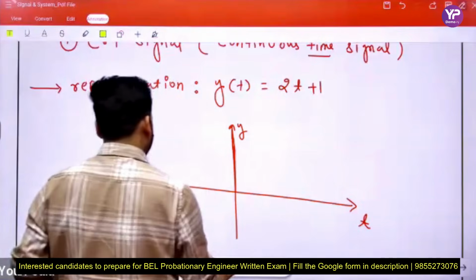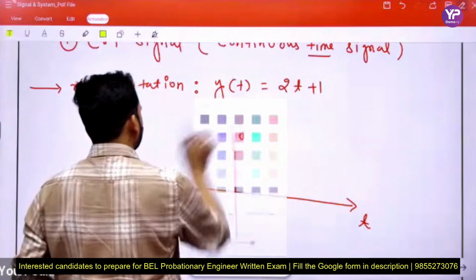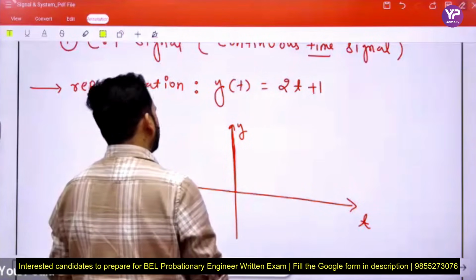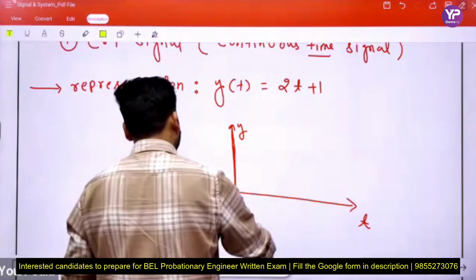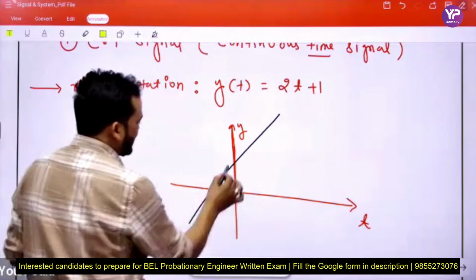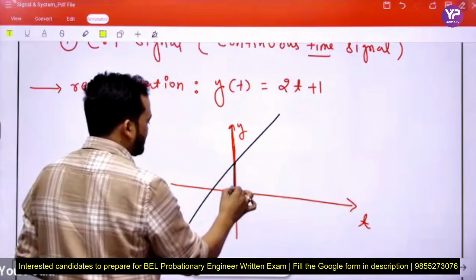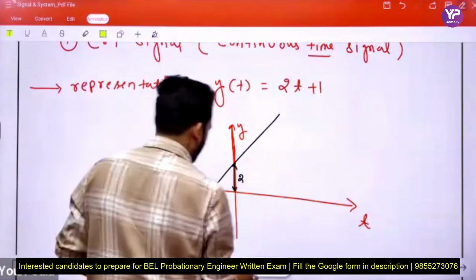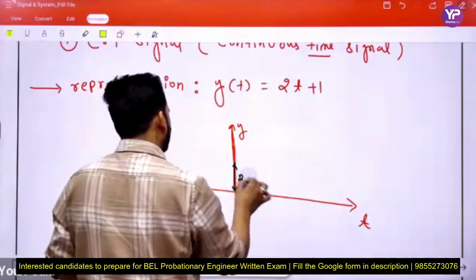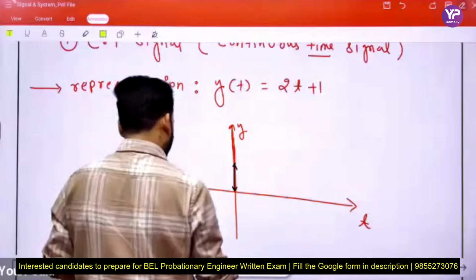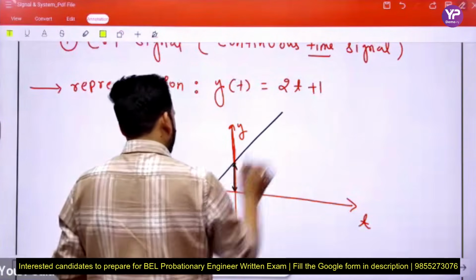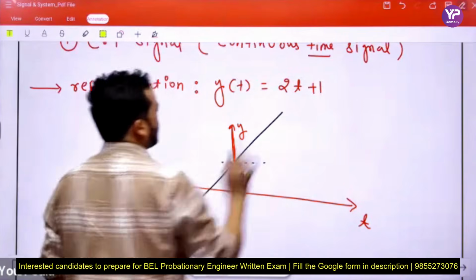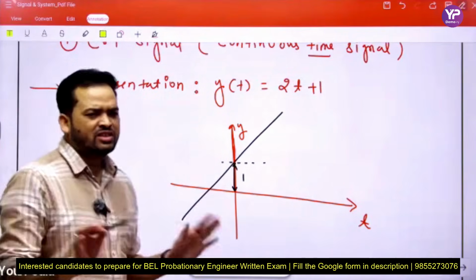Then this signal, since the intercept is positive, passes through the positive y-axis here. This is the intercept, which is 1, in y = mx + c, and this is the slope, which is 2. Here we consider one general example.